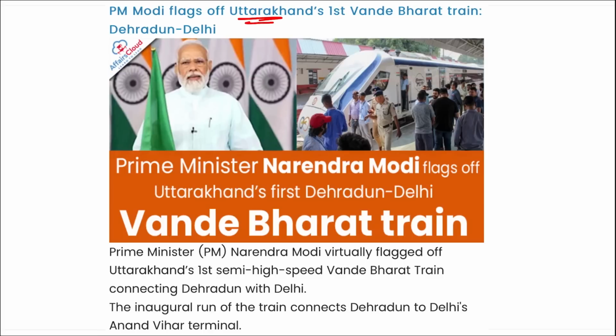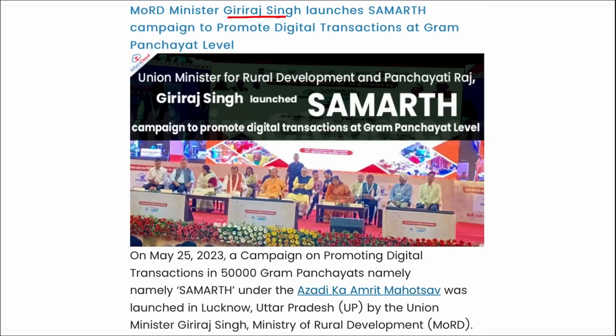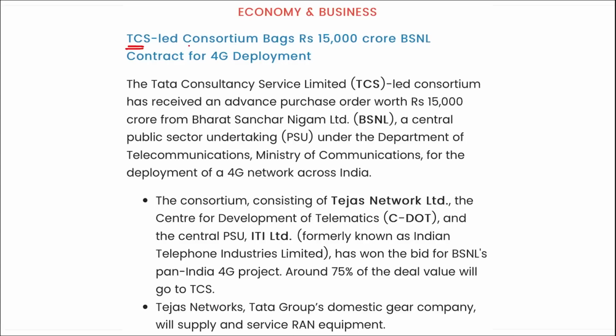Next, Uttarakhand's first Vande Bharat train was flagged off by whom? By Prime Minister Narendra Modi, between Dehradun and Delhi. Next, Giriraj Singh launched the Smarth campaign to promote digital transactions at the Gram Panchayat level. Next, TCS-led consortium bags 15,000 crore BSNL contract for the 4G deployment.